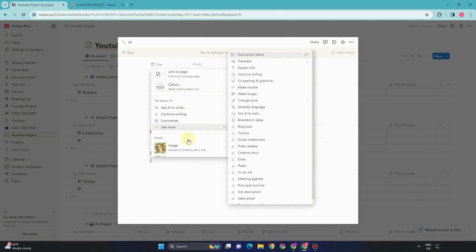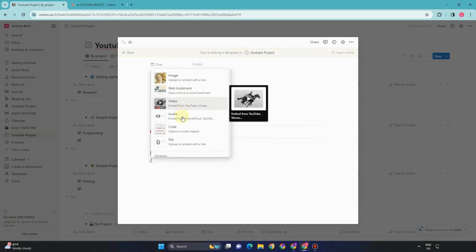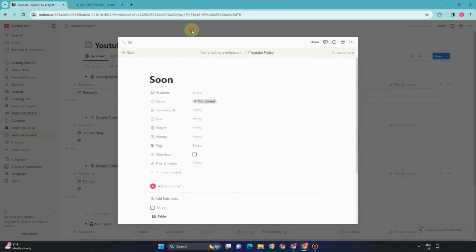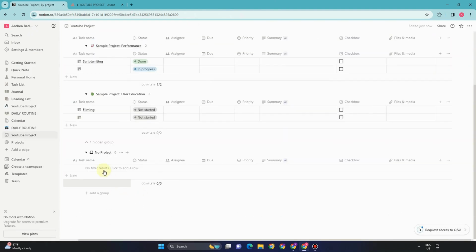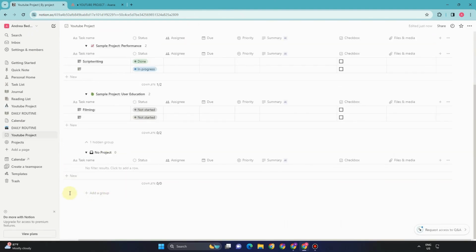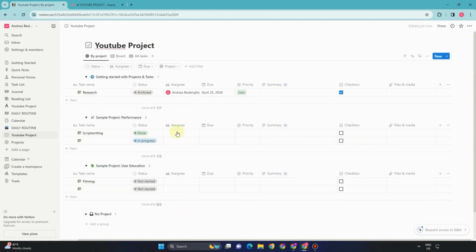So as you can see, from one page, you can add databases and functionalities. You can add table view, you can add calendar view, you can even add images here. So it's very flexible, and in one page and in one project, you can add tons of features and tasking. So that's the good thing about Notion.